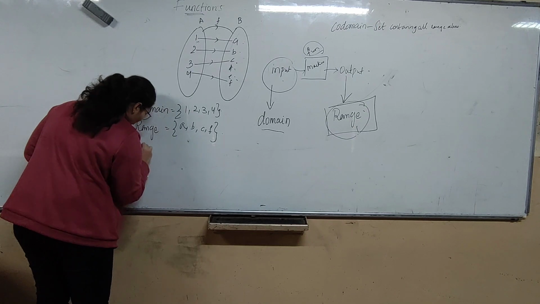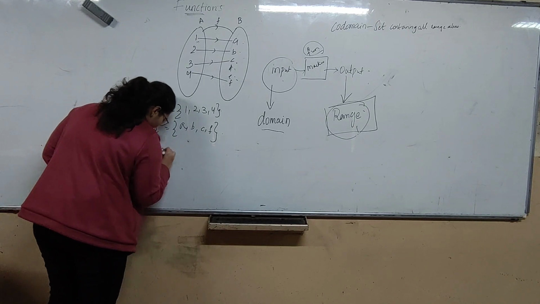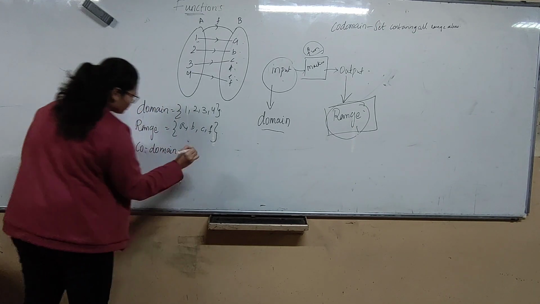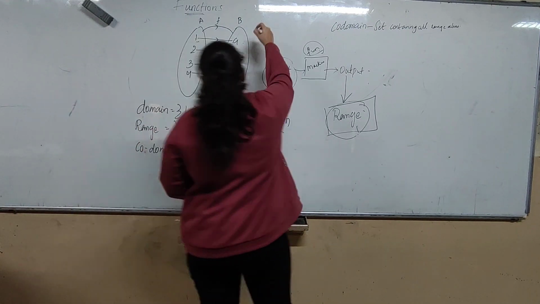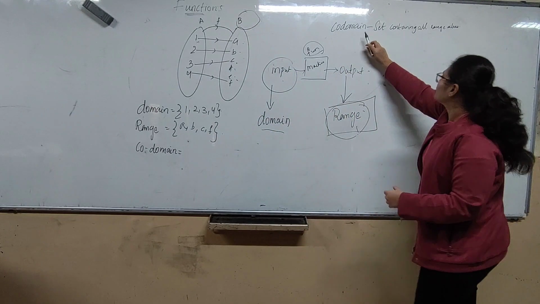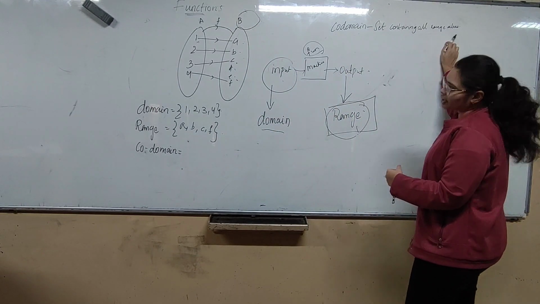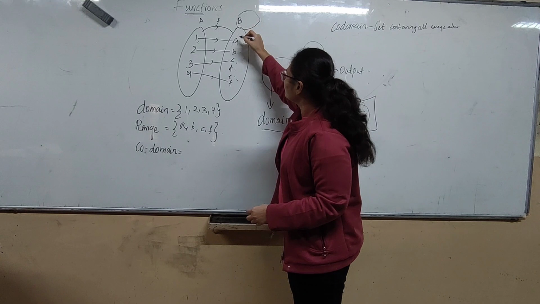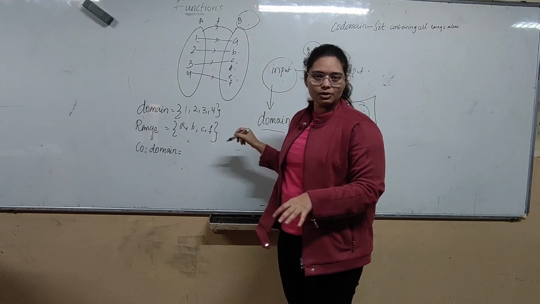Now codomain. Codomain is the set B, right? What we have seen is that codomain is a set containing all range values. In B we have all range values.